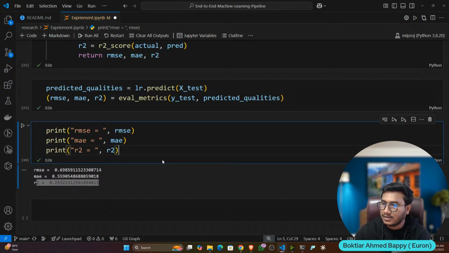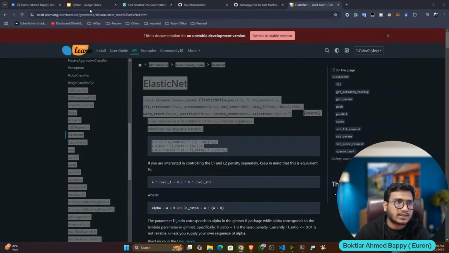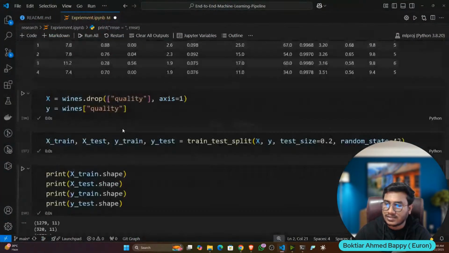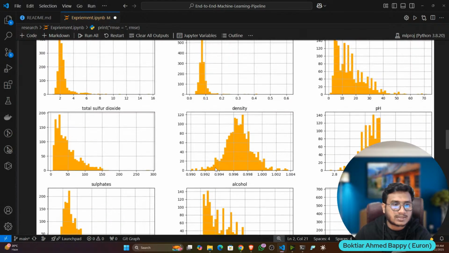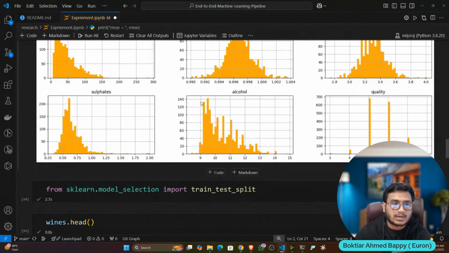Can you explain what is skewness? Skewness is a concept of statistics, so maybe you have to learn statistics. Skewness means, let's say, you can see here on the left-hand side you have less data, but in the middle position you have more data. Again, on the right side you have more data, but it is going very high here, and you can see again it is decreasing here. Normal means this side should be equal, the right side and left side should be equal. But in skewness, one side would be less, another side would be high. This is called skewness.